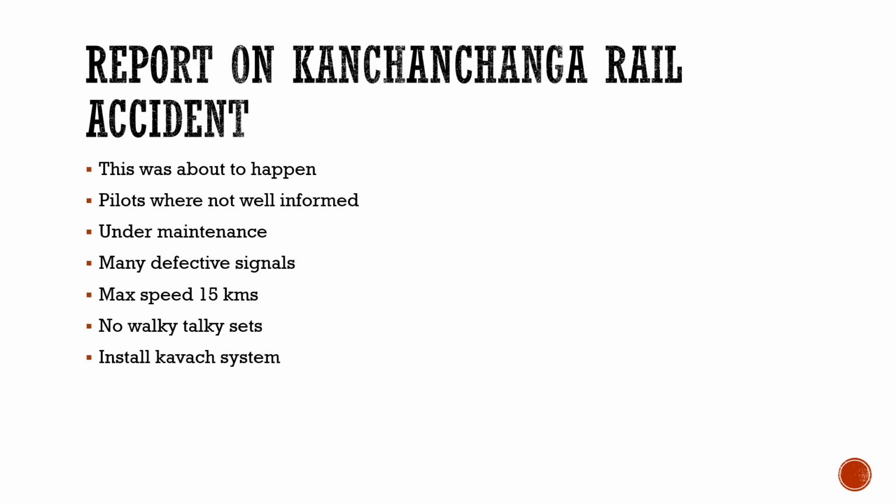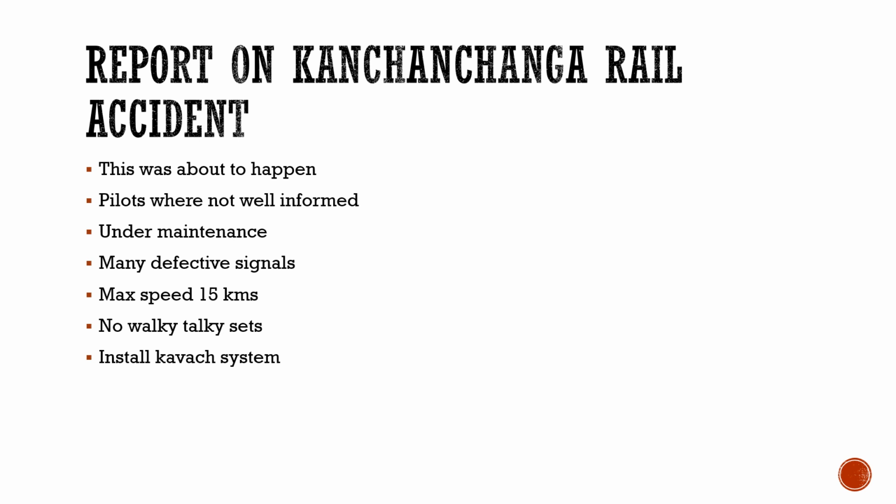They were not informed about the defective signals, and the maximum speed they had to keep was 15 kilometers. And for every defective signal they have to wait for 1 minute. In the accident, it was seen that only one train followed the norms and the others did not. Because of the lack of knowledge with the pilots, this accident happened.